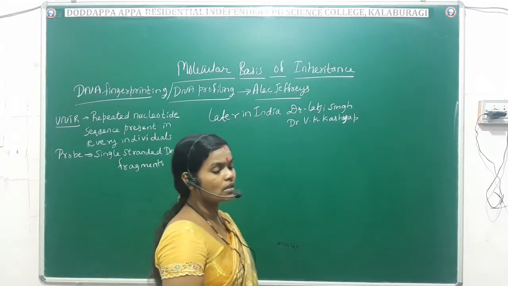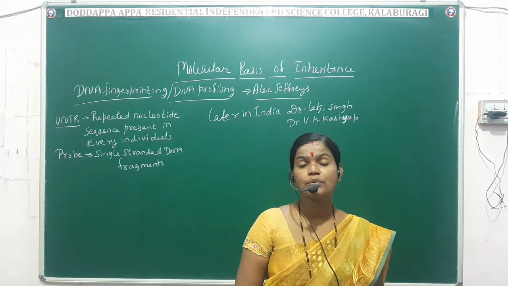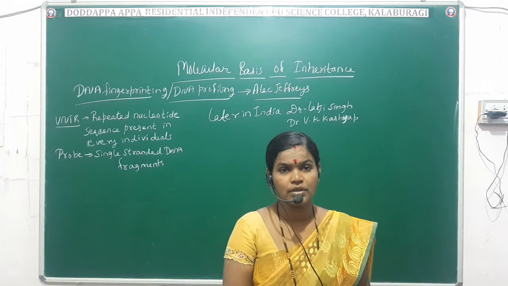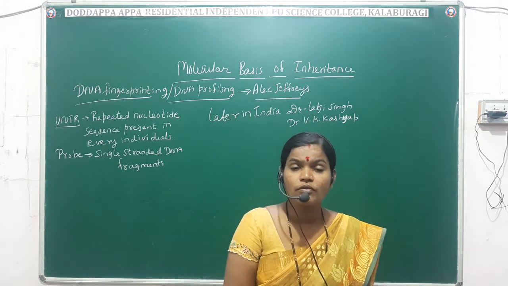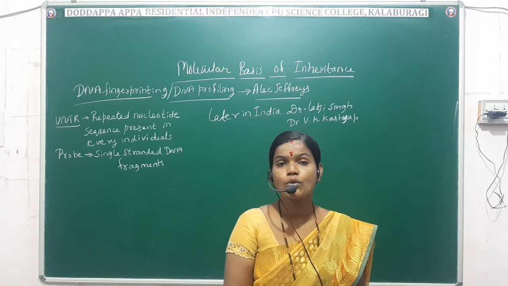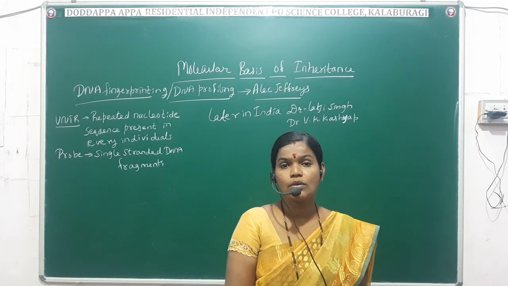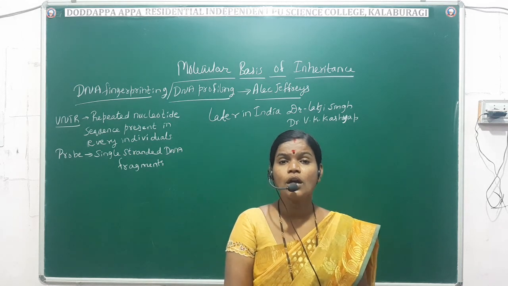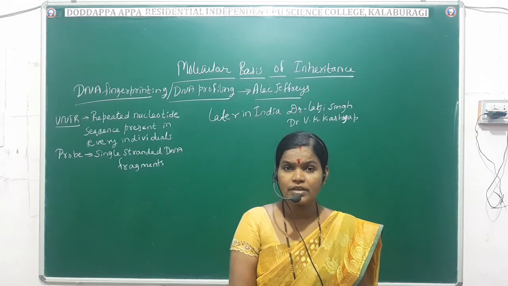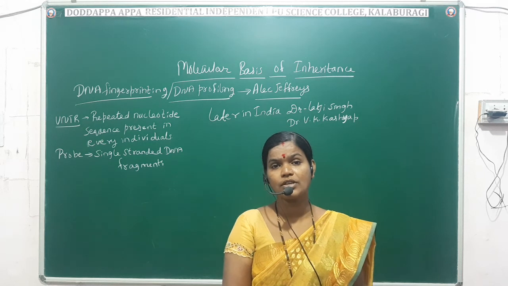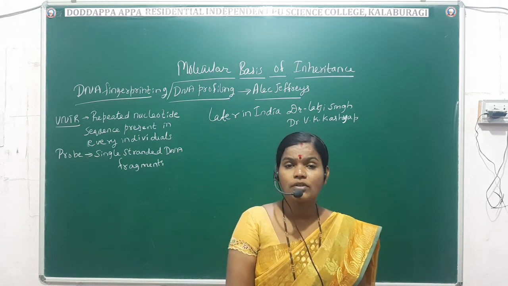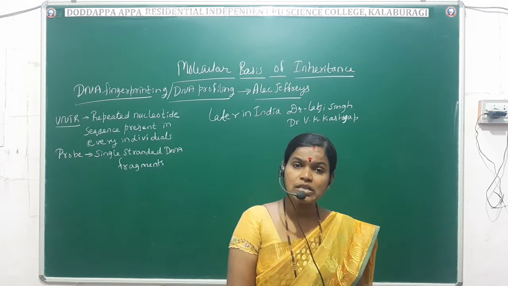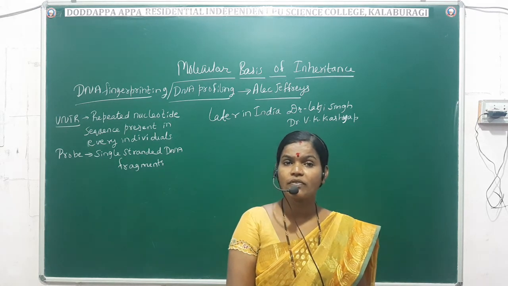In yesterday's class we saw the two basic principles of DNA fingerprinting. Now we will see the requirements that are necessary. DNA fingerprinting is usually used in crime investigation departments or forensic science laboratories. By using these techniques they identify the criminals.